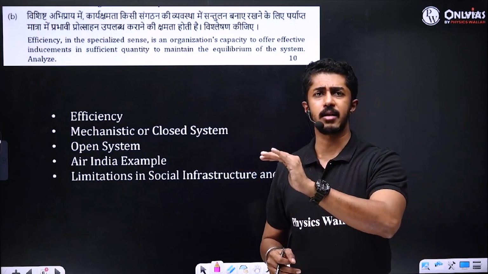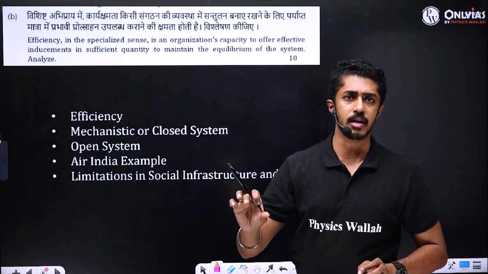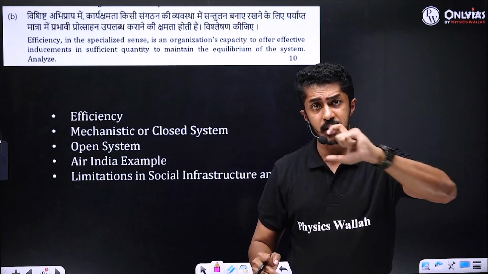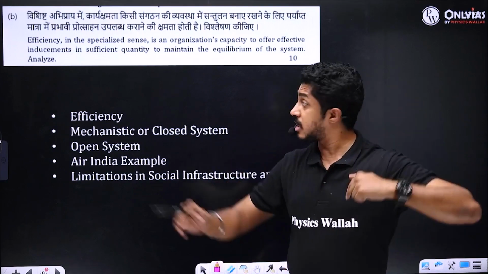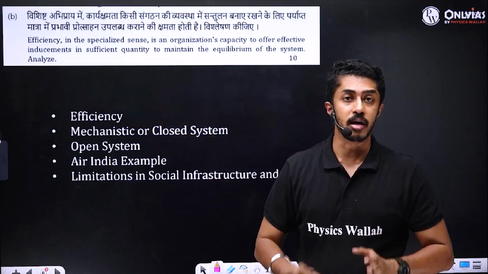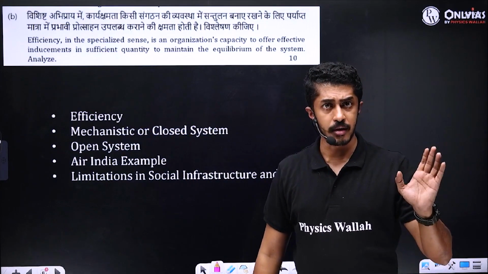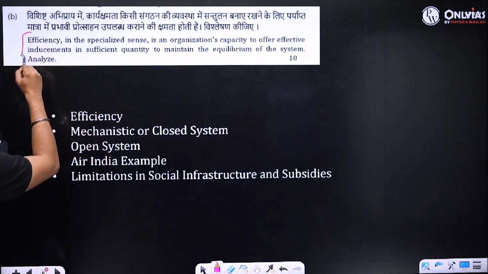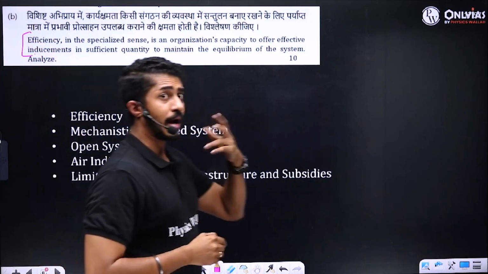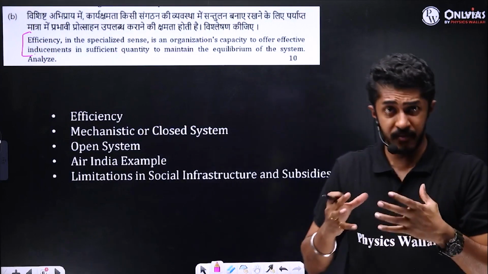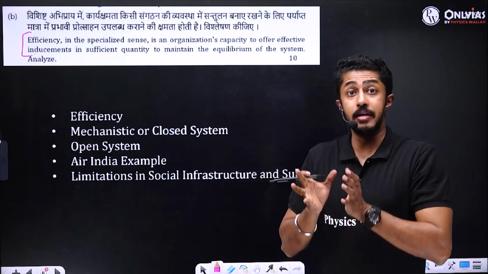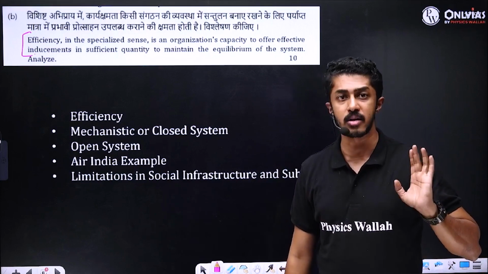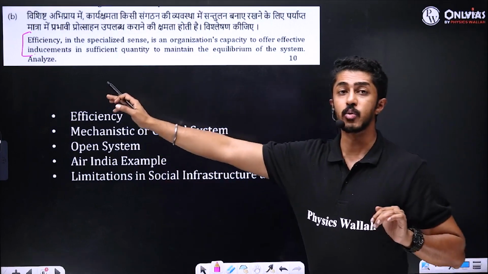At the corporate and private level, we have no issues. The numbers will tell us. More profit is generated. The profit generated every year is the inducement for an organization. Correct? So once again here, you have to analyze this statement. Is it that way always? Efficiency is all about this only, that if inducements are given, the system will be in equilibrium. Is that the case always? That is what you need to analyze.